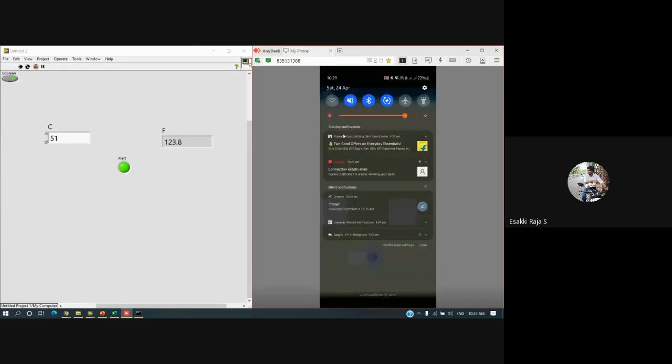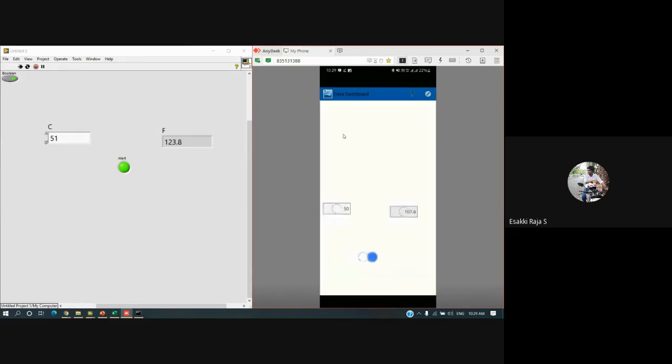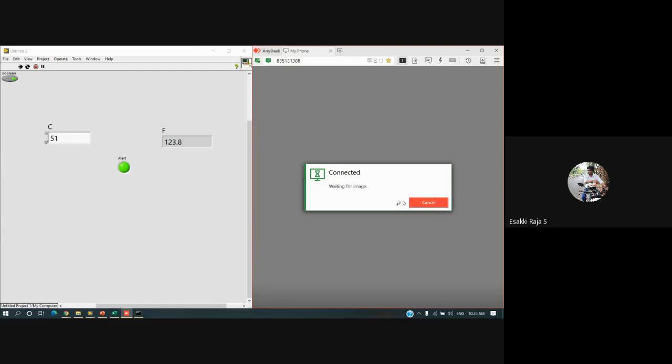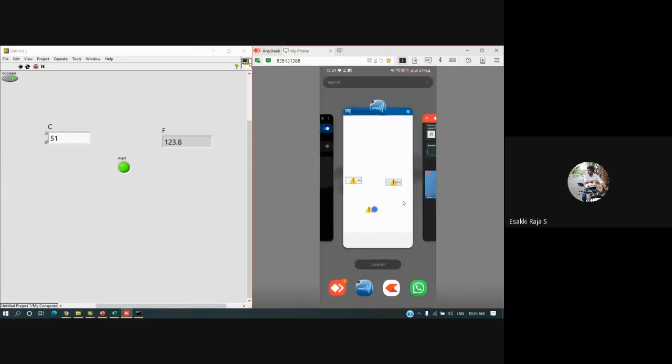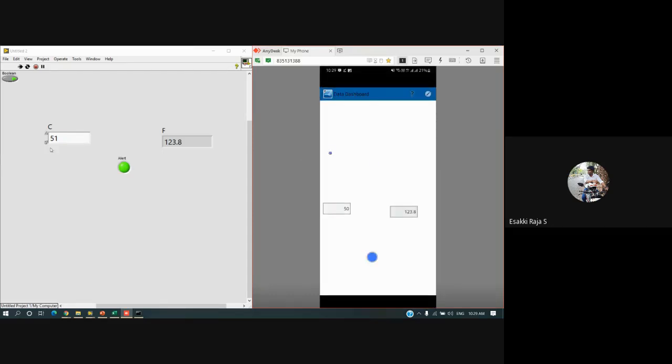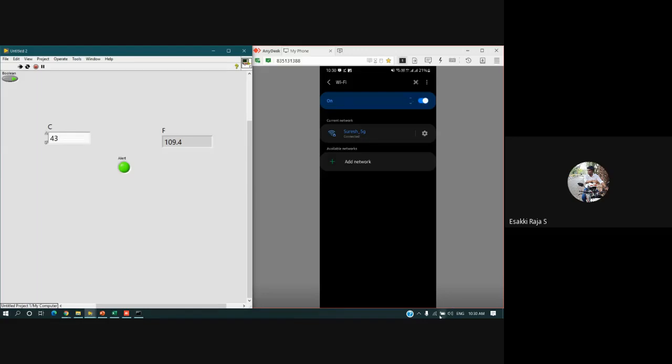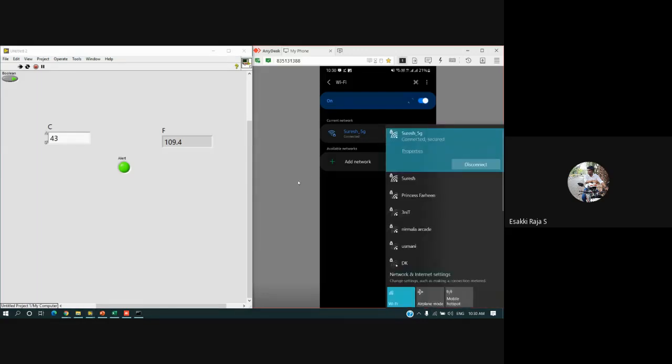So what I'll do is connect to the Wi-Fi again. Yeah, I'll reconnect it. Once the internet changes, the connectivity gets disturbed. Just give me a minute, it will connect. Accept. Yes, so now it's connected. If I update, you can see this updating again. The reason is both are connected to the same network.